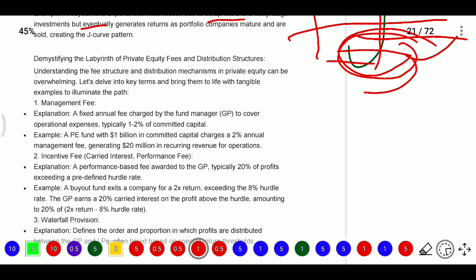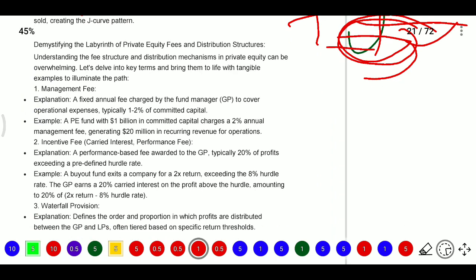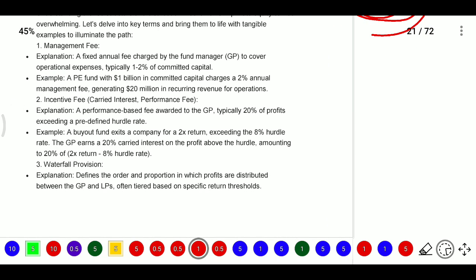Next, private equity fees and distribution structure: how they distribute the expense and fee amounts, what expenses will be there, what fees will be there. For example, management fee. In mutual funds also we discuss management fee, and in private equity also we need to discuss management fee. Management fee means a fixed annual fee charged by the fund manager to cover operational expenses. Typically it may be 1 to 2% on committed capital. In a mutual fund it is 1 to 2% on NAV, but here they will go with the committed capital.